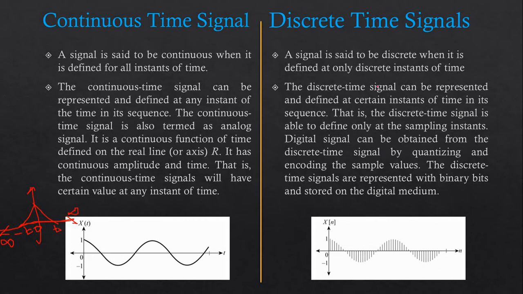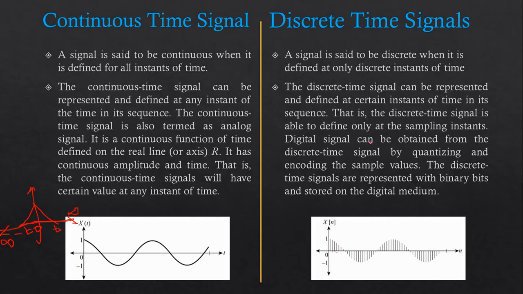Now talking about the discrete time. A signal is said to be discrete when it is defined at only discrete instants of time. So right now the difference is, it is defined only at discrete instants of time. As we can see over here in the figure, we have several samples. At a given moment of time only, we can define some value. In between these 2 points, we cannot identify any other value.